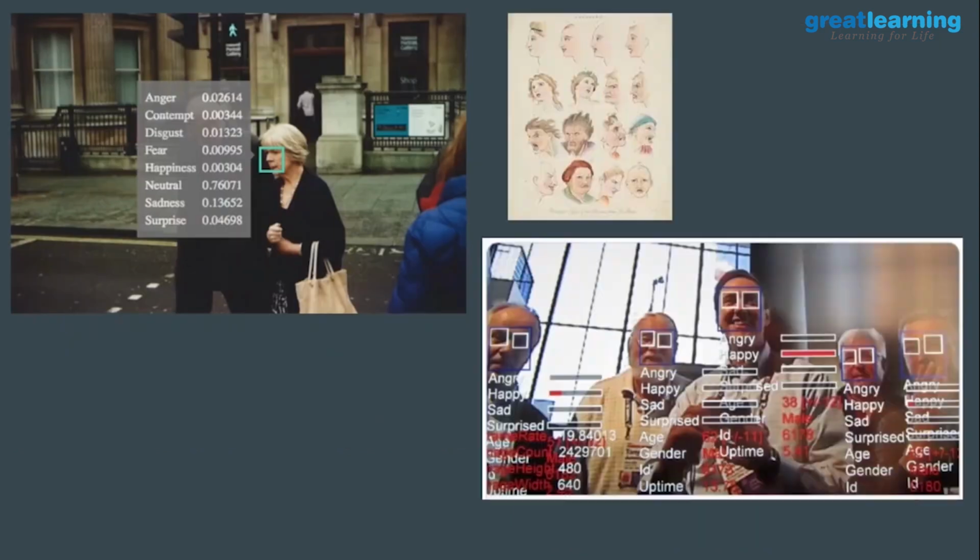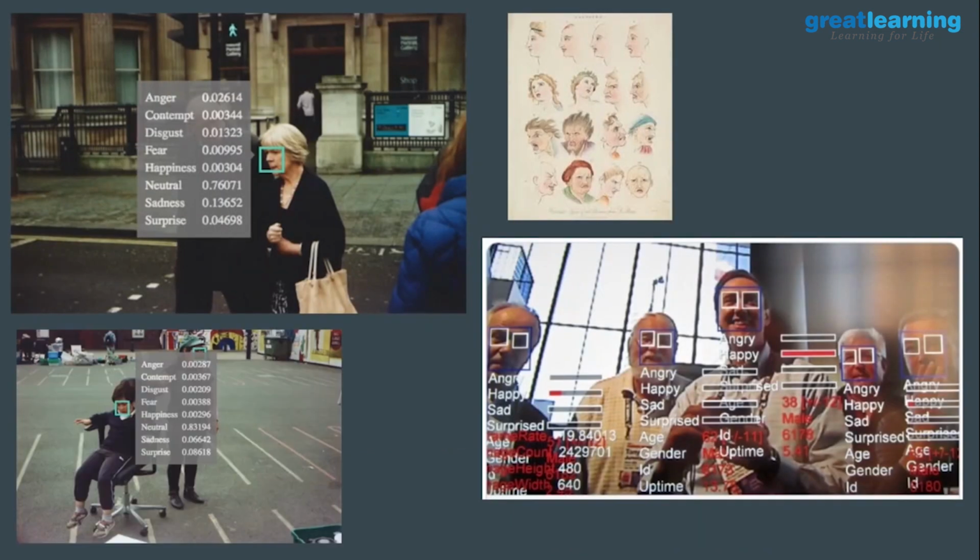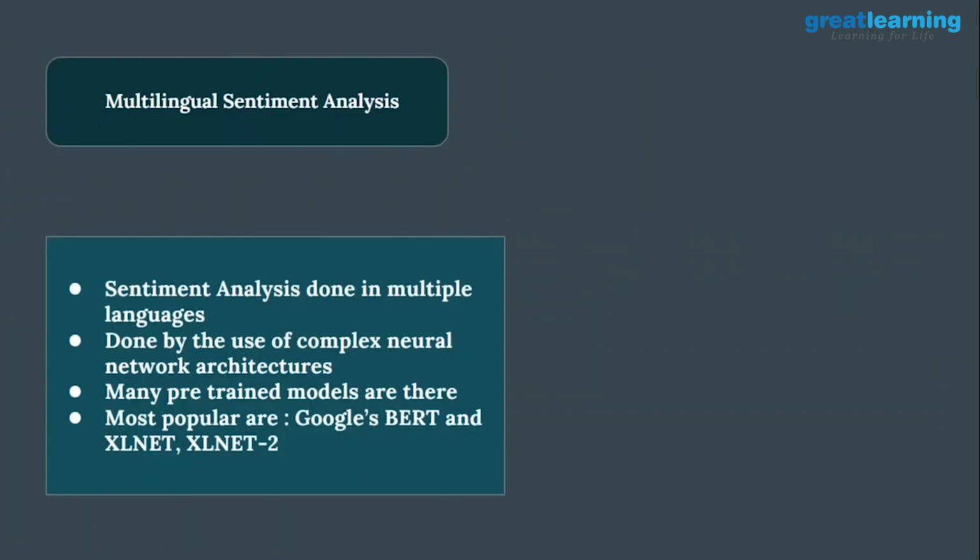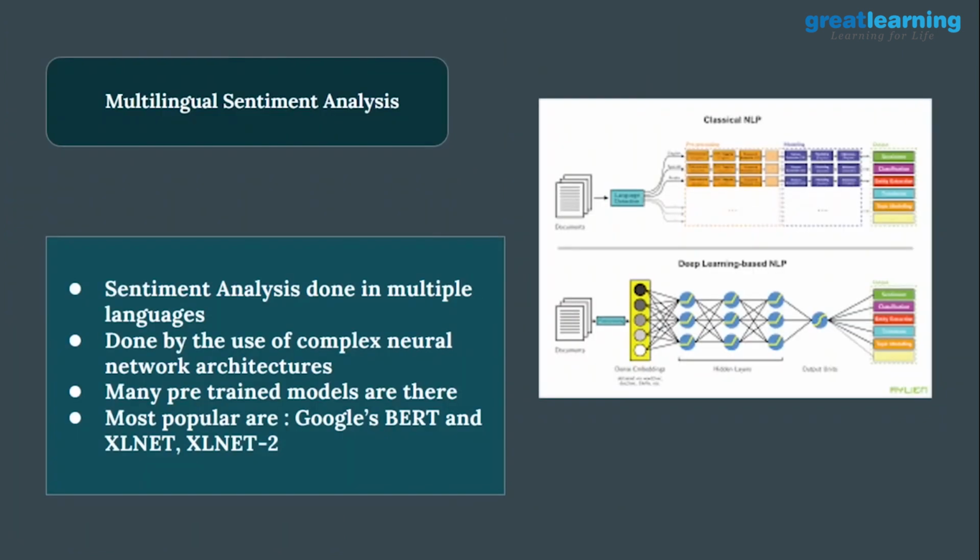We'll have a look at other ways of doing that. Maybe here you are getting other categories like angry, happy, sad, surprise. It's up to you which emotions you want to add to your application. These are one of the best uses of sentiment analysis. Now we will have a look at multilingual sentiment analysis. What is multilingual sentiment analysis? Sentiment analysis is done in multiple languages, by the use of complex neural network architectures like RNN and